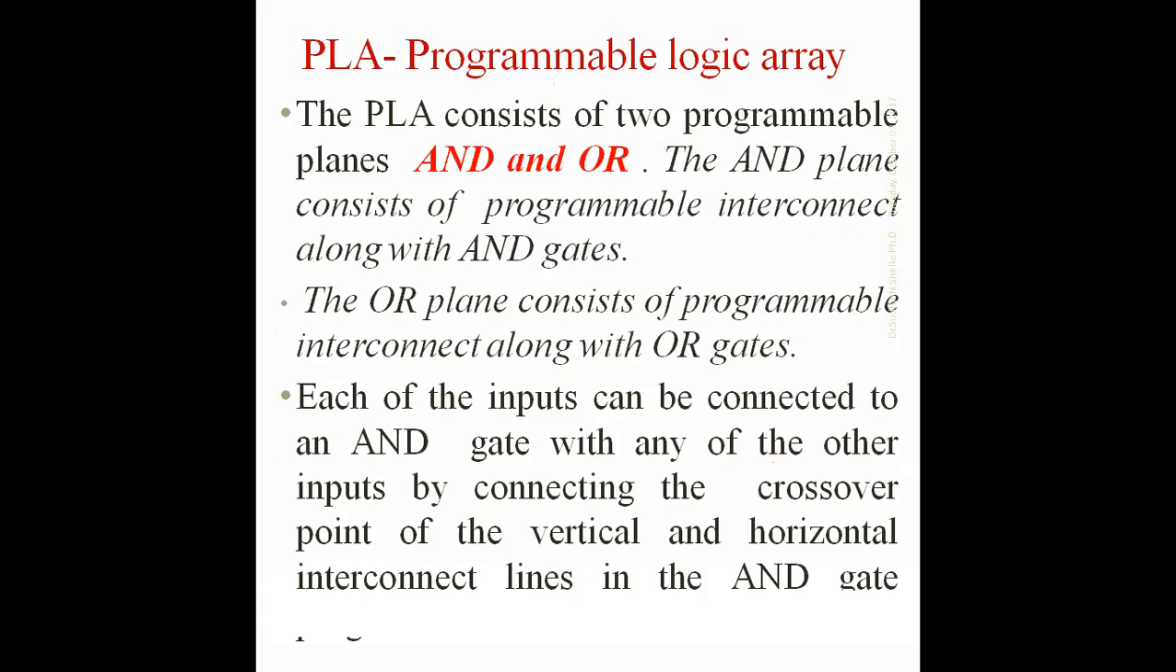Okay, next we'll go for the basic types. The first type is the PLA, the programmable logic array. As I told you, the PLA consists of two programmable planes, that is, both the AND array as well as the OR array are programmable. The AND plane consists of programmable interconnects along with the AND gates.